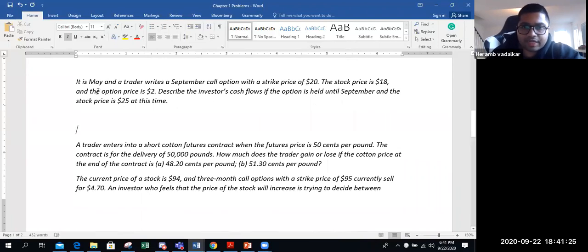Next one. It is May and a trader writes a September call option for a strike price of 20. The stock price is 18 and the option price is $2. Describe the investor's cash flow if the option is held up to September and the stock goes to 25. So what happens when you write a call option?